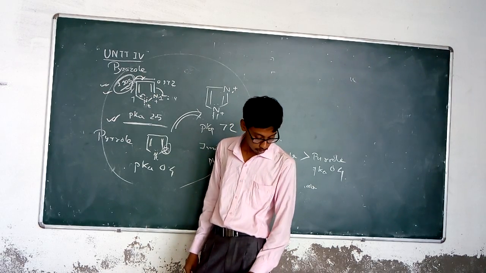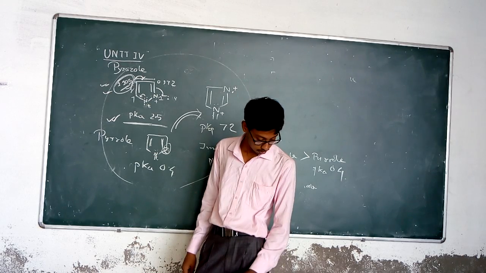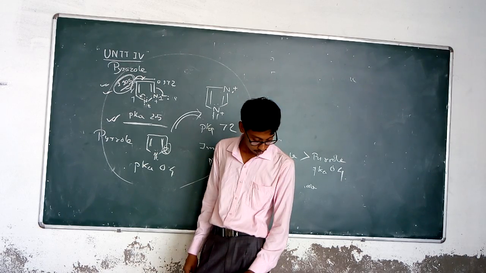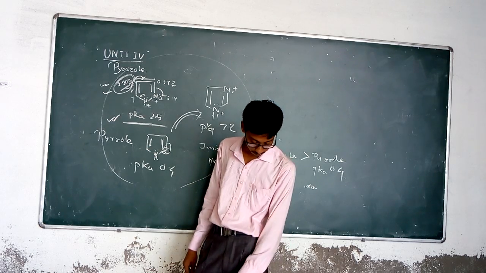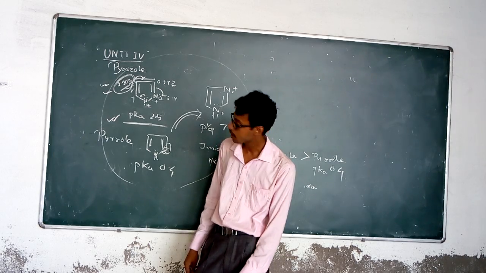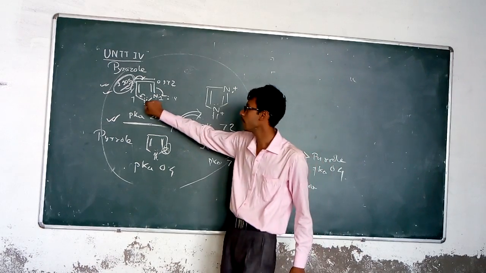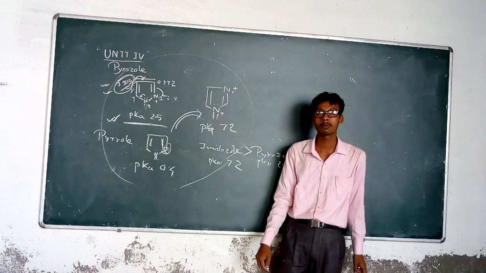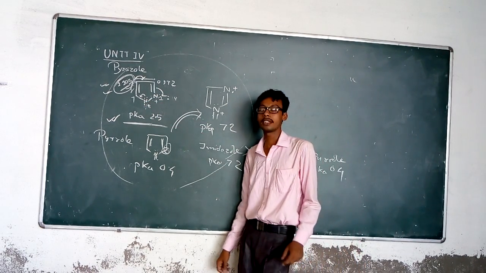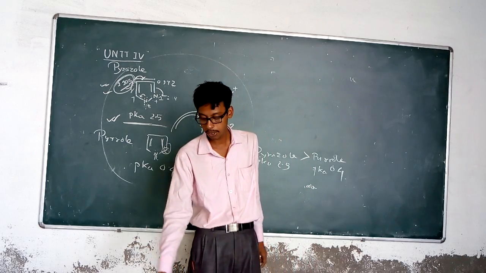Okay, now going to the oxidation and reduction of pyrazole. Before that, I have to discuss that the hydrogen present at that position is available for hydrogen bonding, and this is the reason for the higher boiling point.